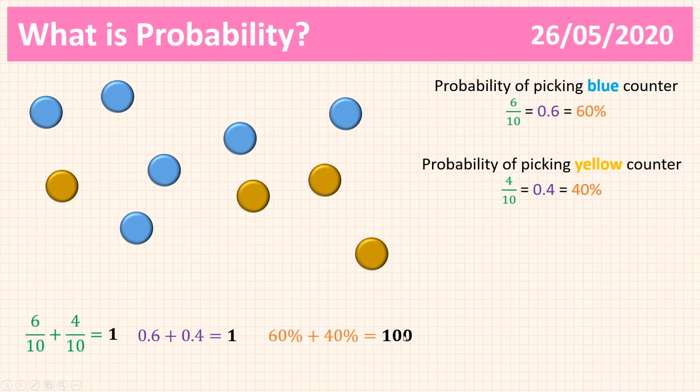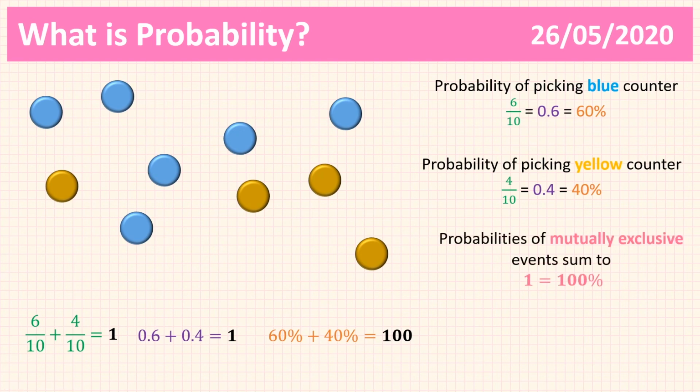And that's really important because this is another thing that you need to know about probabilities that you probably knew intuitively, but I'm going to give it to you as an actual fact. Probabilities of mutually exclusive events sum to 1 or 100%. So if you're working in fractions and decimals, they will sum to 1. And if you're working in percentages, they'll sum to 100.